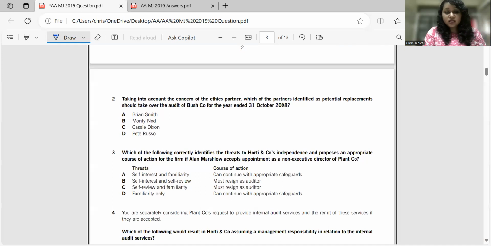I'll quickly help you with this complete case. Taking into account the concern of the ethics partner, which of the partners identified as potential replacements should take over the Bush company for the year ended 31 October 2018? So, normally from this question, we can understand there is a potential replacement. So, we have to find out which person could be replaced.